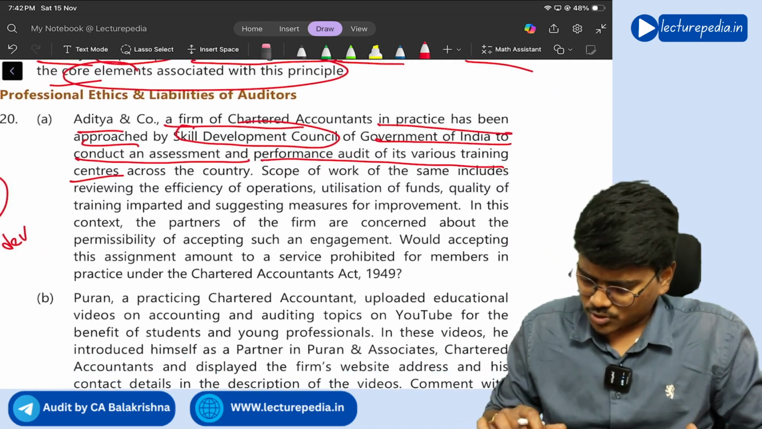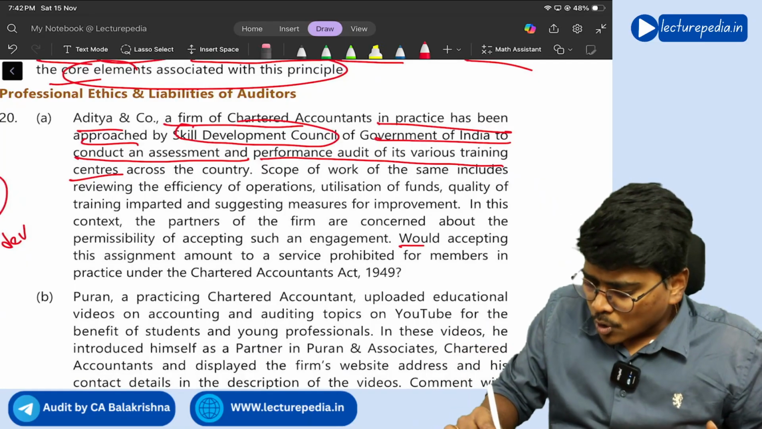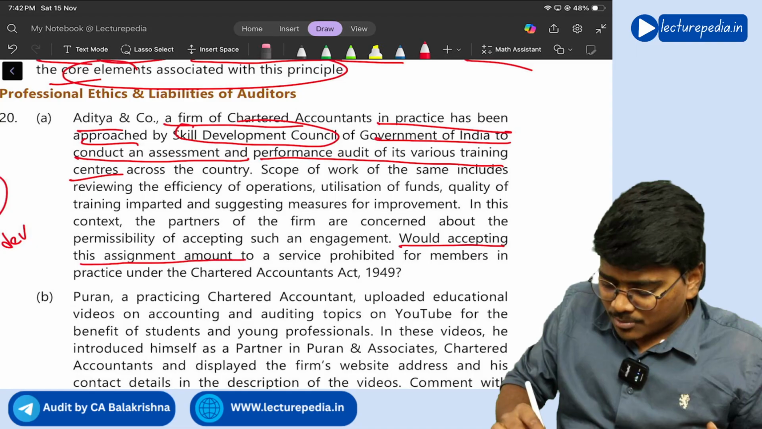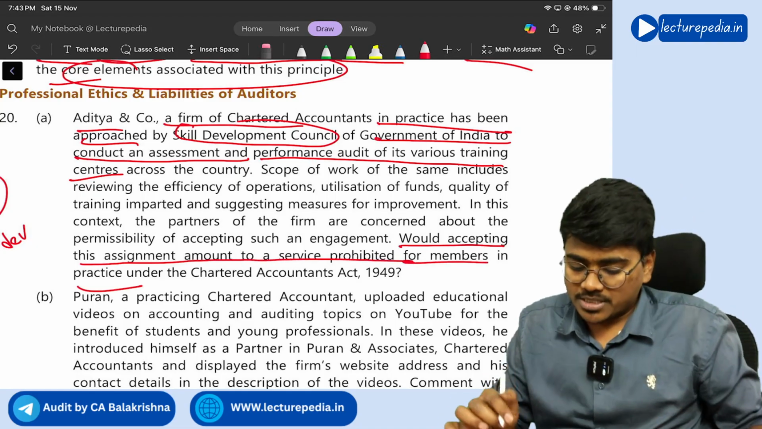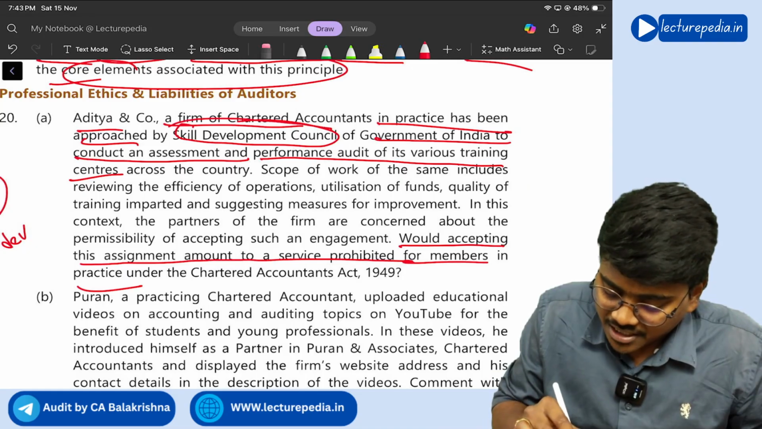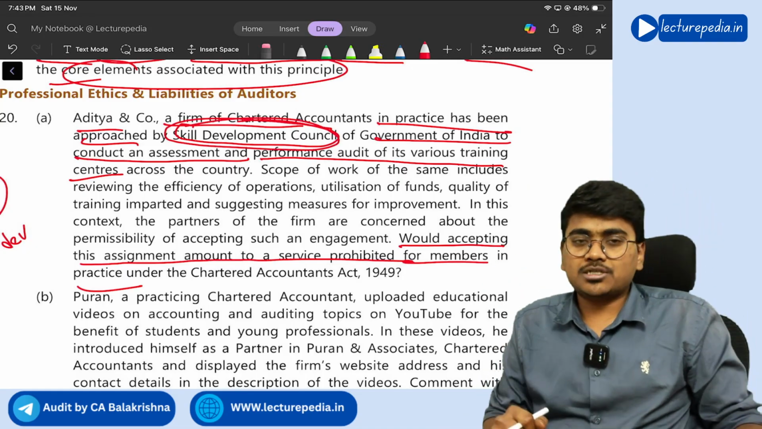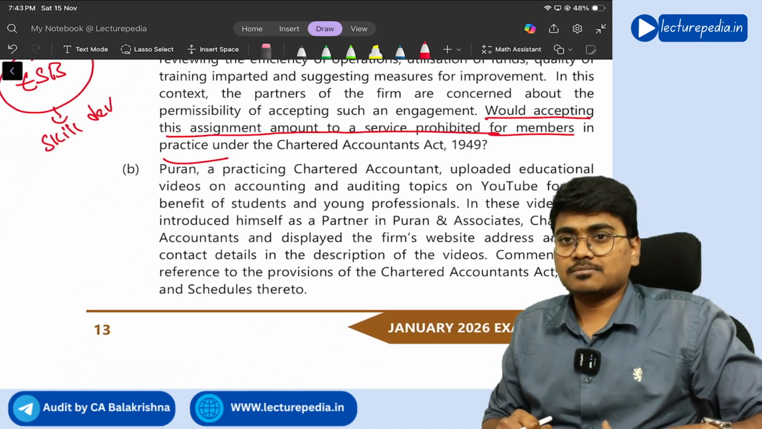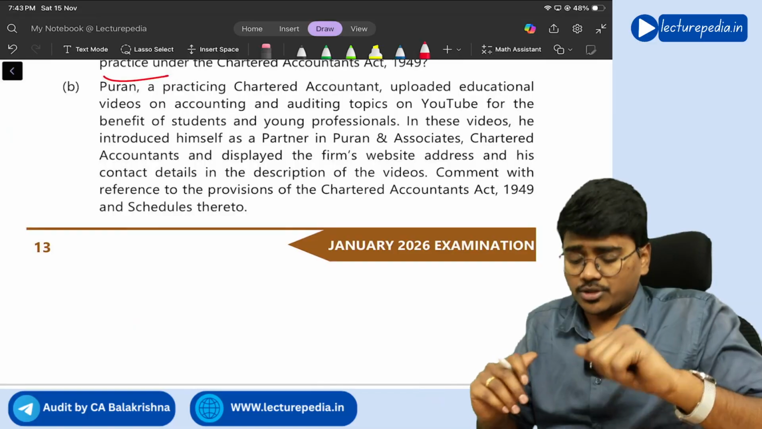So let us see what's the question they're asking. I guess that's the only question they're asking. See, would accepting this assignment amount to service prohibited for members in practice? No, it is not prohibited. Okay, you can accept the engagement to do performance assessment of the Skill Development Council. Okay, yeah. This has been permitted by the recent Ethical Standard Board decisions.